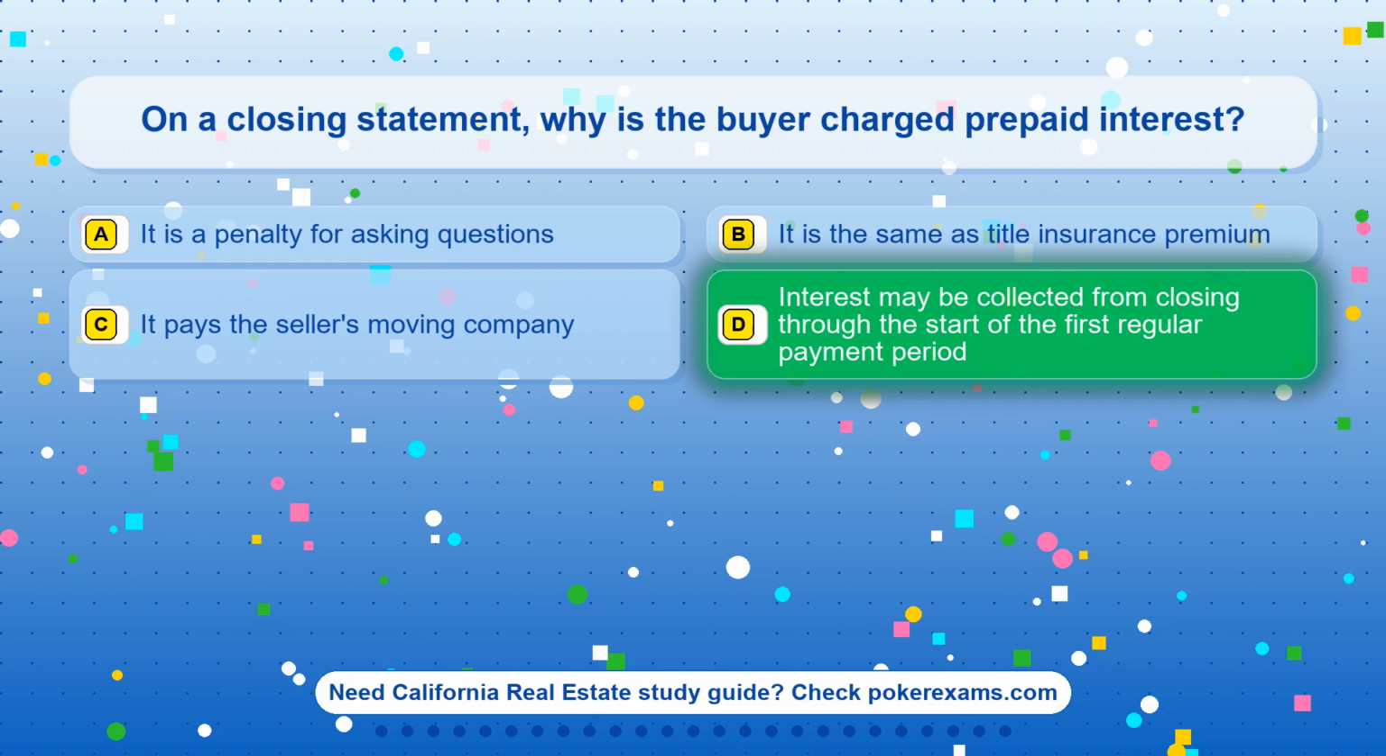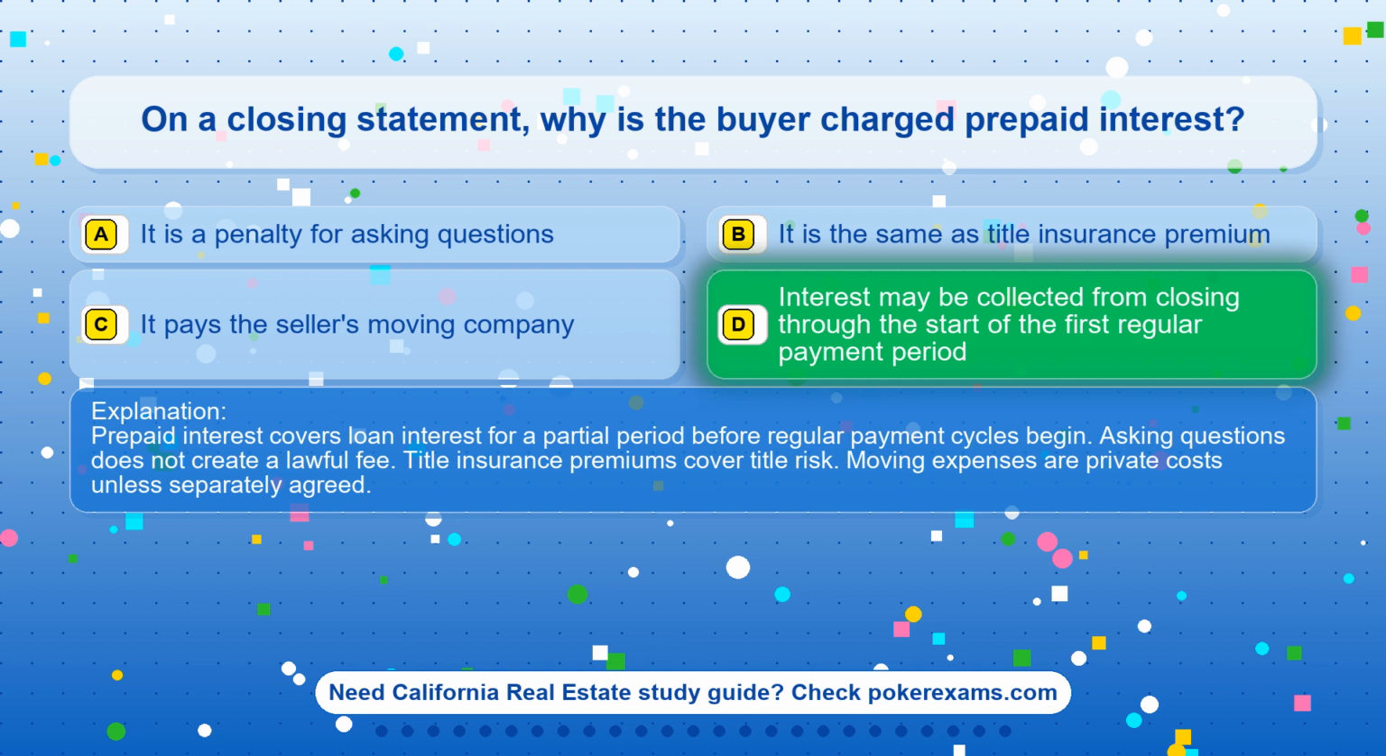The correct answer is option D. Interest may be collected from closing through the start of the first regular payment period. Prepaid interest covers loan interest for a partial period before regular payment cycles begin. Asking questions does not create a lawful fee. Title insurance premiums cover title risk. Moving expenses are private costs unless separately agreed.